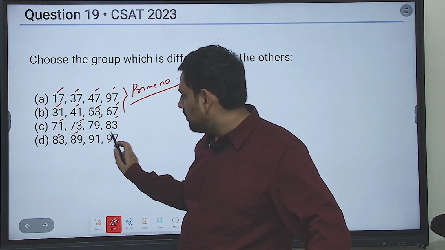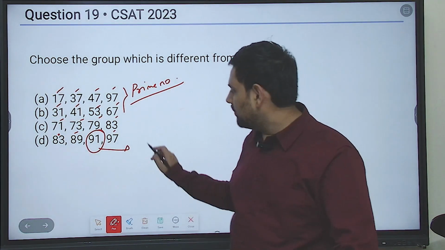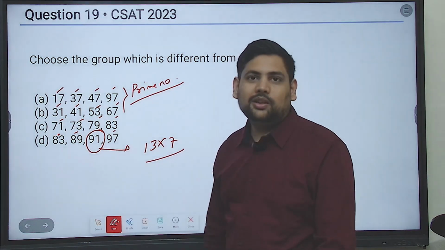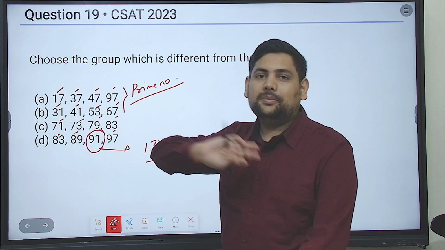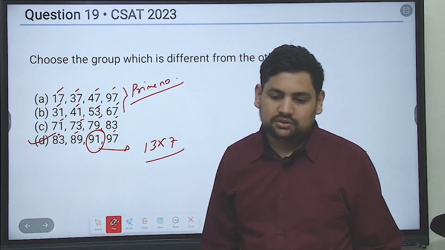Now see this one. Prime, prime, prime, black sheep. Not a prime. This is 13 into 7, so this is not a prime number. All other options have all prime numbers. Option D becomes the odd one out.